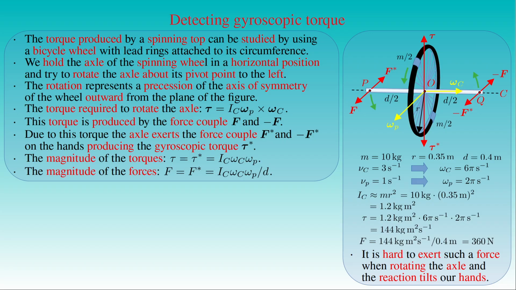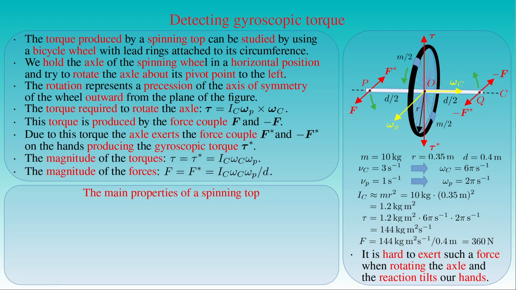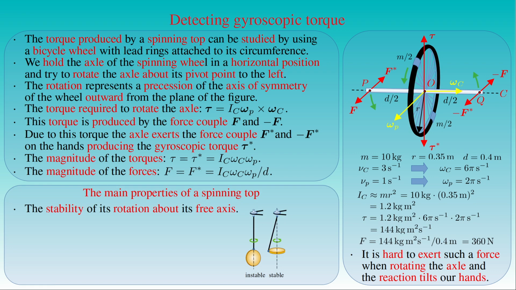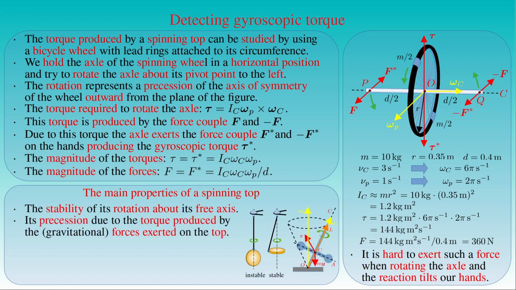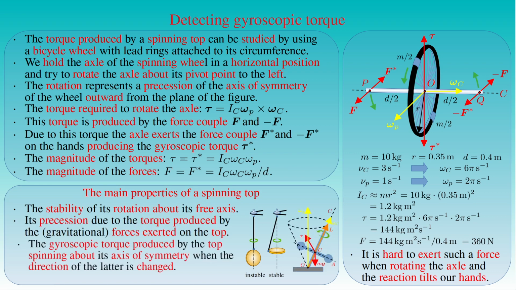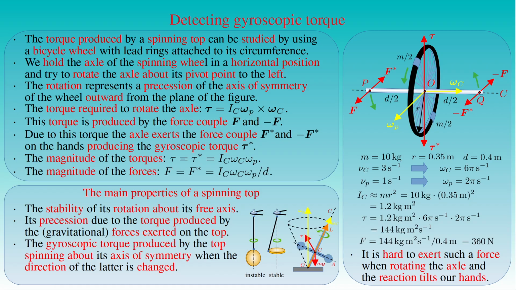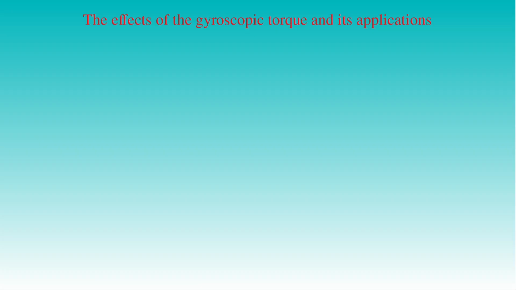We have seen that the main properties of a spinning top are the stability of the rotation of the top about its free axis, the precession produced by the torque exerted on the top, and the gyroscopic torque produced by the spinning top when the direction of its axis of symmetry is rotated. These properties play an important role in the interpretation of many phenomena and are used in many applications. Here we mention some of these phenomena in nature and everyday life and some applications in transportation and industry.